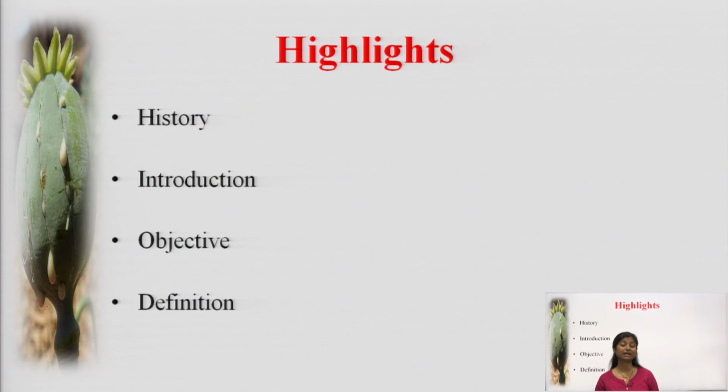Objectives, why it is essential for the development of this act and how it will deal with narcotic substances, and some important definitions, or the points which will be coming up in this act.